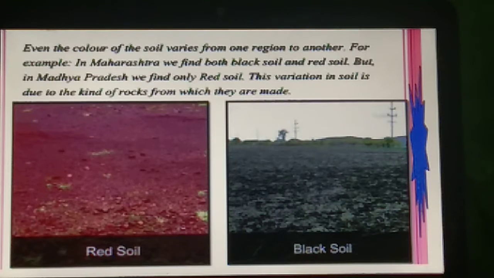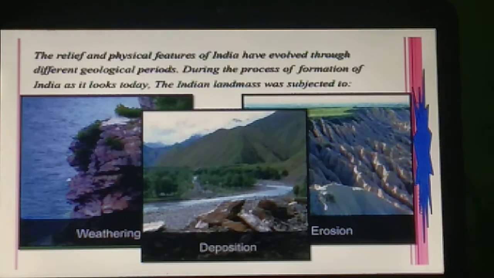If we move further and talk about the color of soils, it can vary from one region or one state to another. Here I can take the example of Maharashtra. In Maharashtra we find both black soil and red soil. But if we talk about the MP state, here we find only red soil. It shows that the color of soil varies from one state to another.